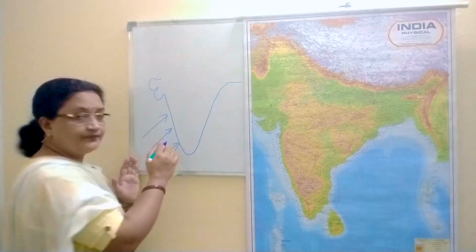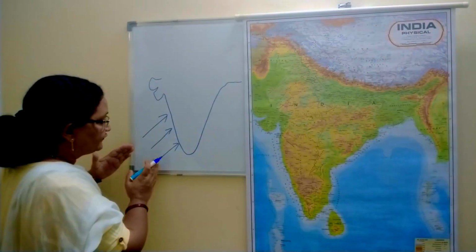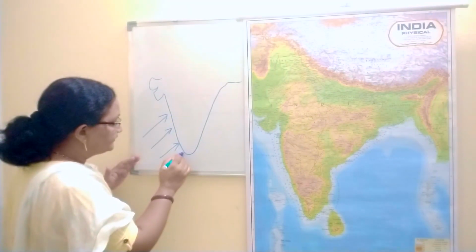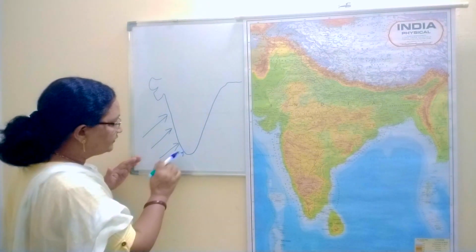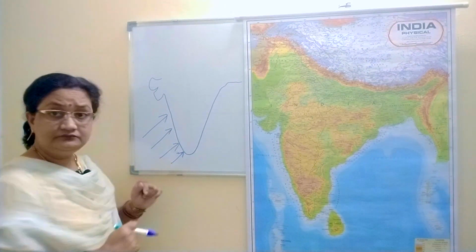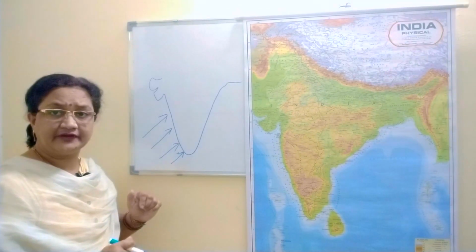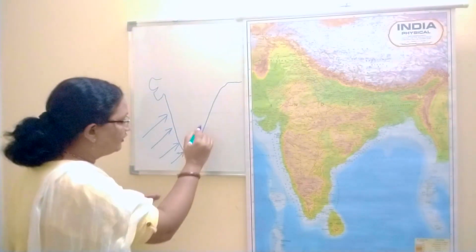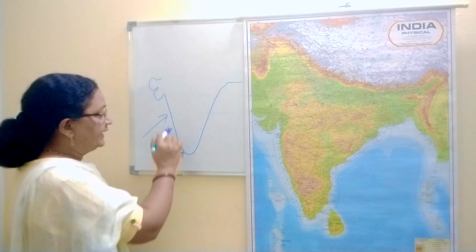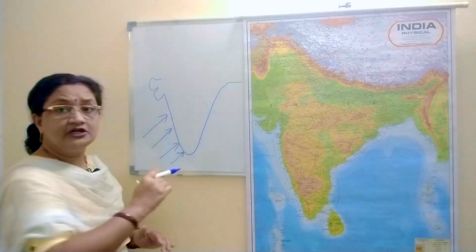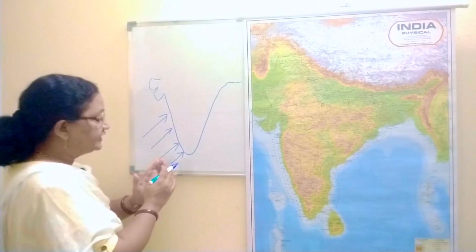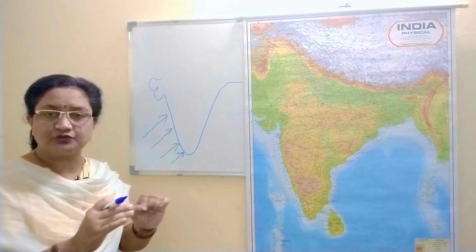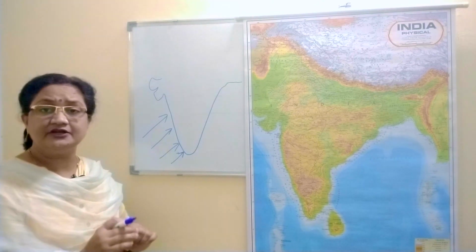These winds, when they are blowing from the oceans or the sea towards this side, strike the peninsular part of India. As a result of the shape of peninsular India, these winds, the same southwest monsoons, get bifurcated into two parts.